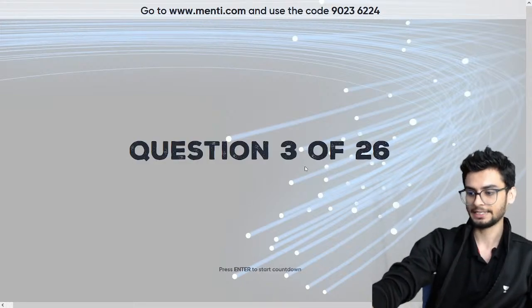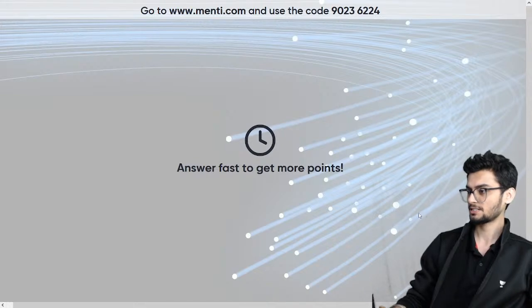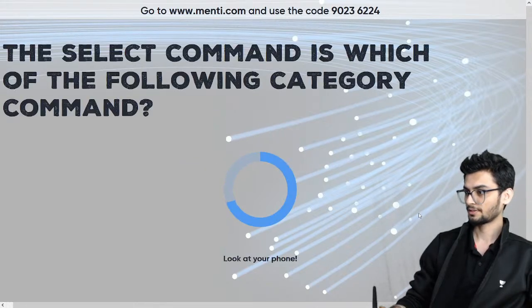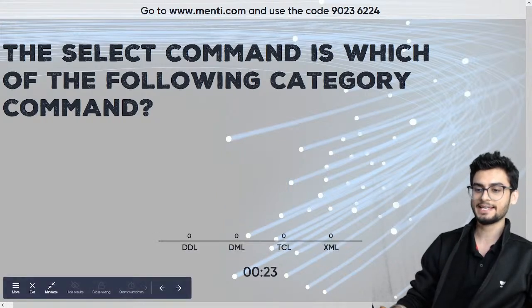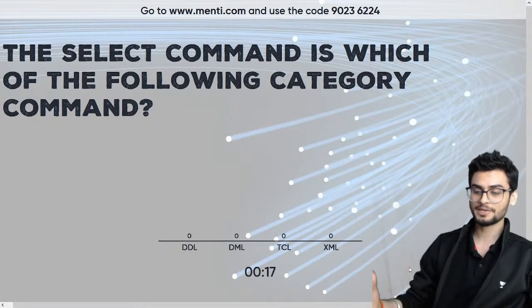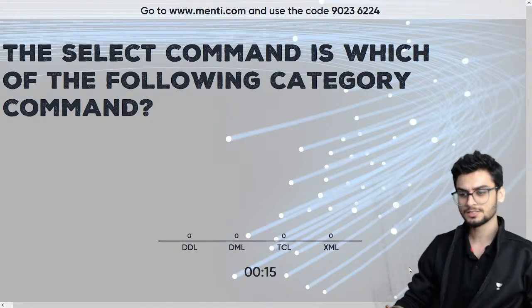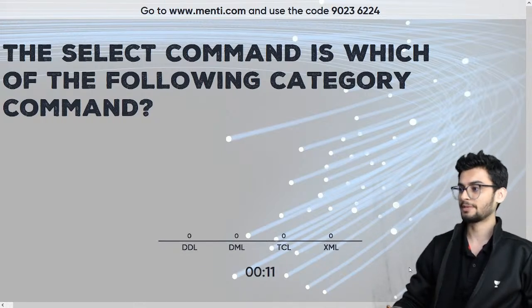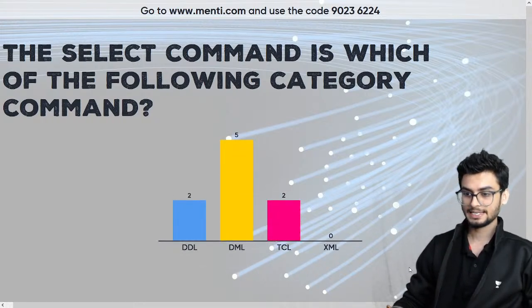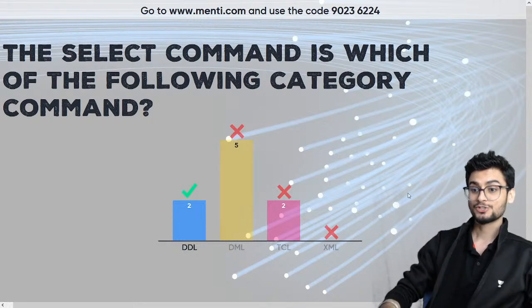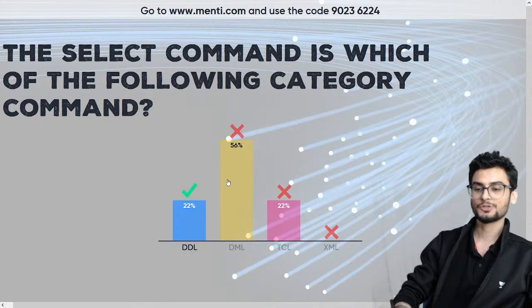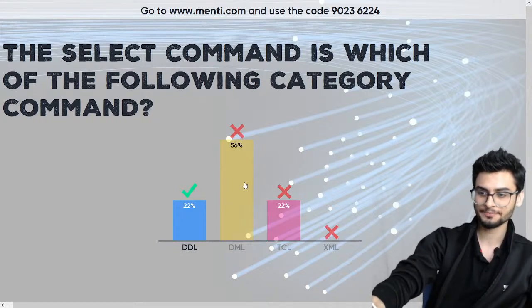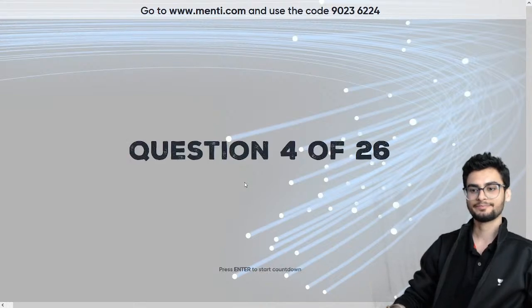Looking at question number 3. So question number 3 on your screens. Easy, Rishati is saying. The select command is which of the following category command? Is it DDL, is it DML, is it TCL or XML? You have to remember कि हर कमांड का फुल फॉर्म क्या है. अगर आपको उतना पता चल गया, you will be able to answer this. Data definition language, data manipulation language, TCL, transaction control language. Okay. So most of you said data manipulation language. It is not the right answer. DDL command होता है select. You can also say DQL, but generally हम लोग वो नहीं use करते हैं. It does not change the data, right?